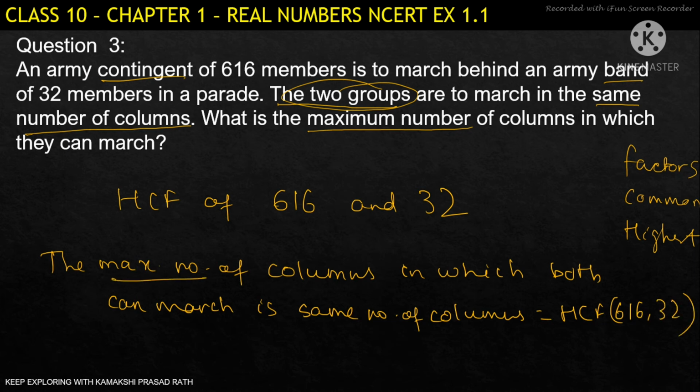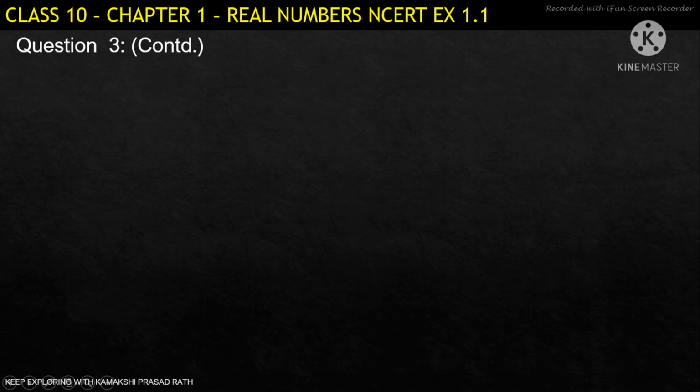So maximum, highest, both common and same numbers, that is the factor; they are making the same number of groups. So we have to find the HCF of 616 and 32. So let's see how to find it. Here we'll use the process of Euclid's division.